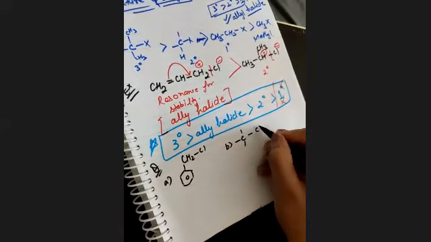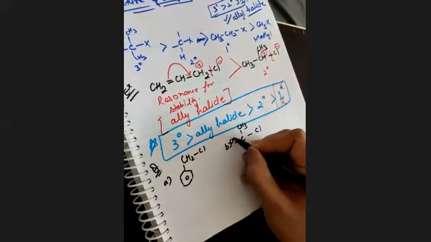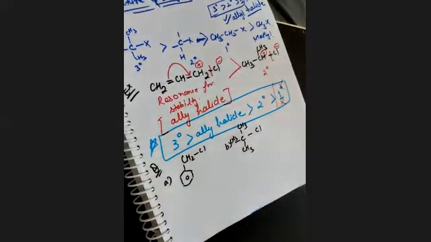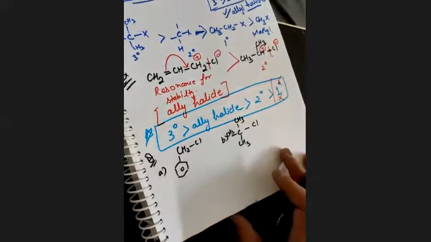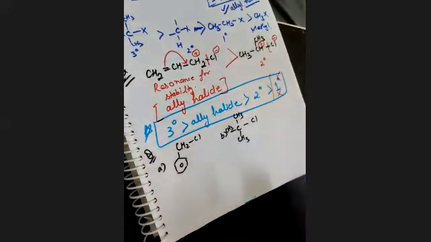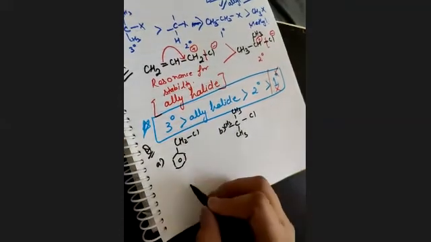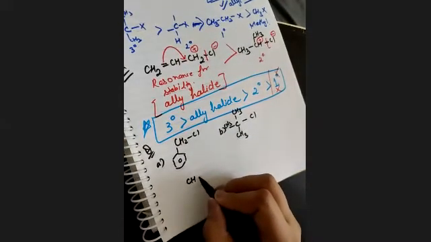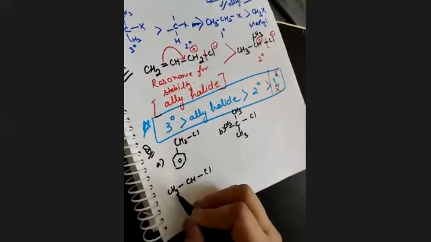This, and this. This is CH3. This is also CH3, and this is also CH3. Clearly, बच्चों के दिमाग में अभी से ही आ गया होगा कि भाई 3rd degree is more stable, but ऐसा नहीं है. CH, Cl, CH3.